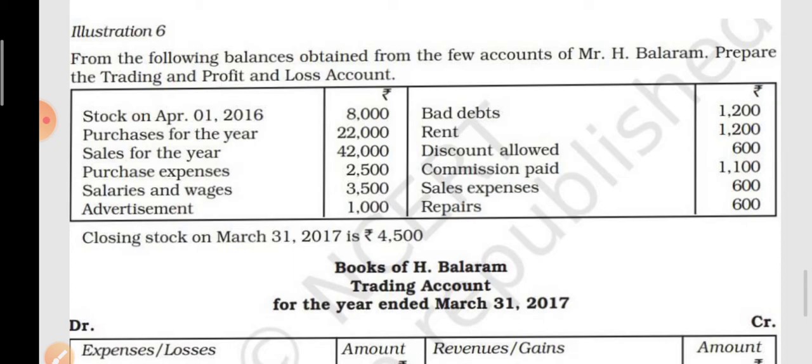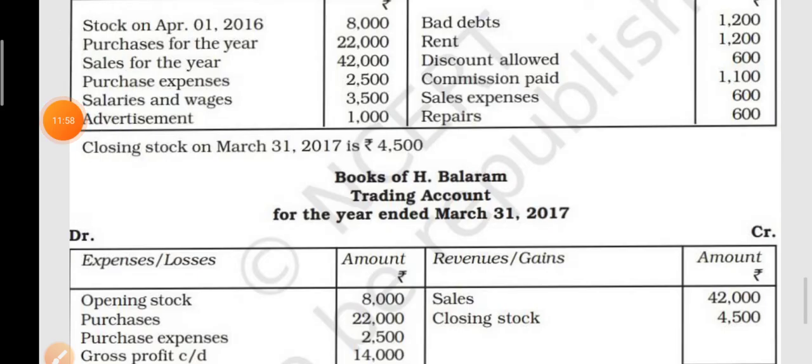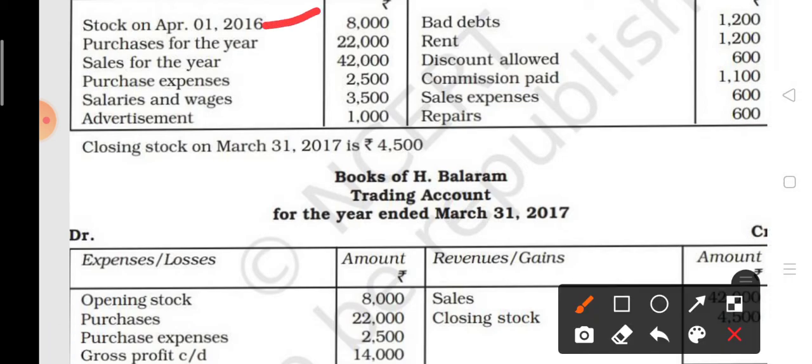Now children, here you have to prepare the trading as well as the profit and loss account. So you have to classify which direct expenses will come in the trading account and which indirect expenses will come in the profit and loss account. So let us start. First of all, you can make the trading and profit and loss account together or separately. First you have to transfer opening stock on the debit side, purchases for the year you have to transfer, sales you have to transfer on the credit side.